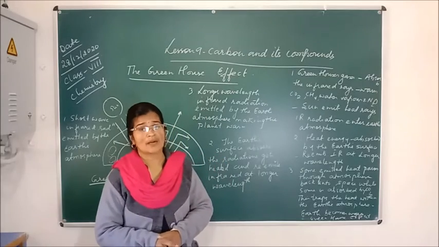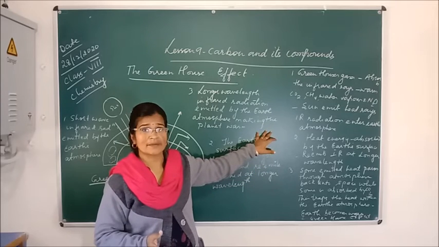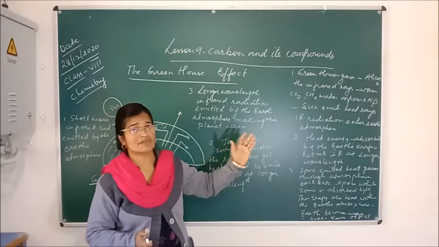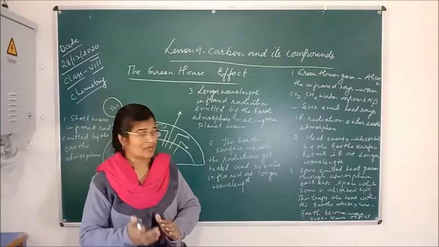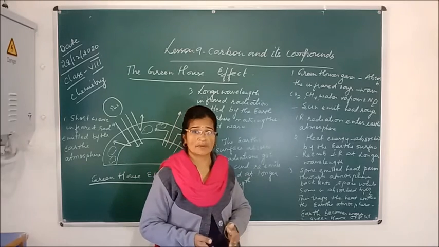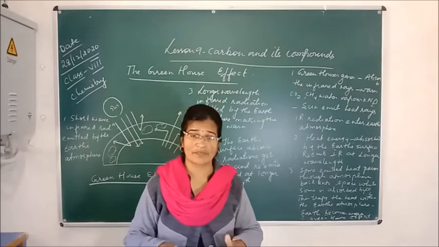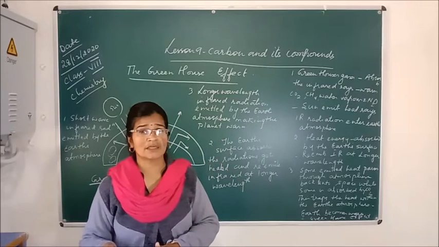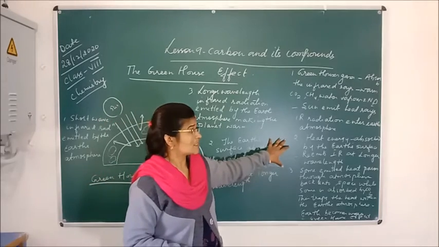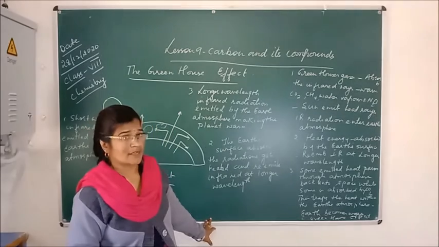Global warming, you all know, is causing more heat in the Earth's atmosphere, and due to global warming, the polar ice caps have started melting. Pollution has increased so much that the glaciers have started melting, and at one time, what will happen if the pollution goes on at this speed? The polar ice and whole glaciers will melt, and the seas and oceans will be filled with water. It will overflow, and the Earth can be submerged in water because of this. So there will be no life. This is the main effect on the greenhouse effect, which is important for all living organisms.